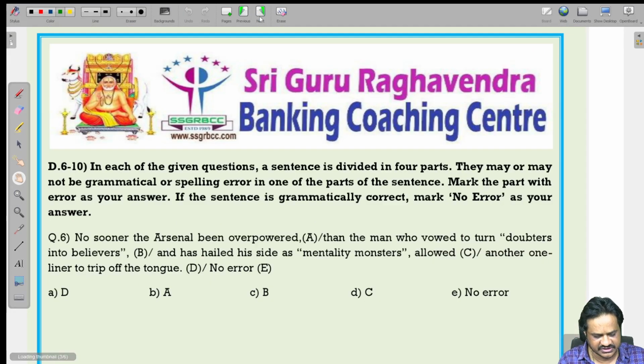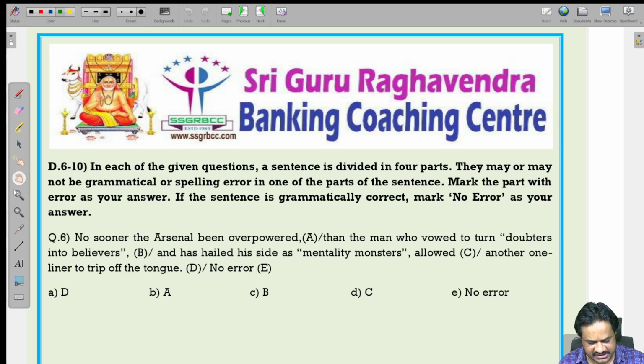Sixth question, 6 to 10. In each of the given questions, a sentence is divided into 4 parts. There may or may not be a grammatical or spelling error in one part of the sentence. Mark the part as your answer. If the sentence is grammatically correct, mark no error as the answer. So here this is also correction of sentences, direct approach. You will have 4 parts divided. If there is an error in any one part, you have to identify that.